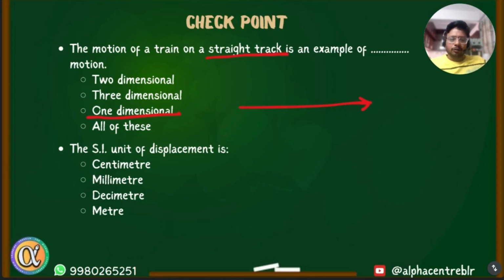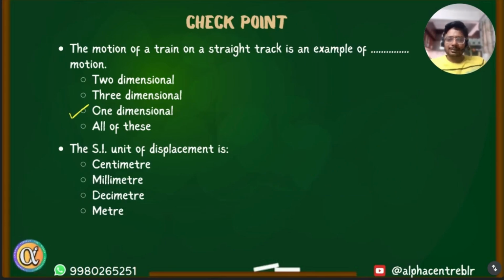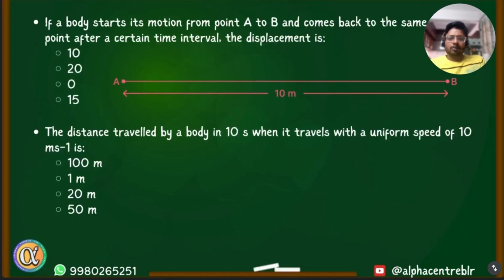Suppose a body moves on a curved path like this. In this case, it's going towards the right direction, plus it's going above. So it's a two-dimensional motion. Am I clear? Yes. What is the SI unit for displacement? Meter. Good.